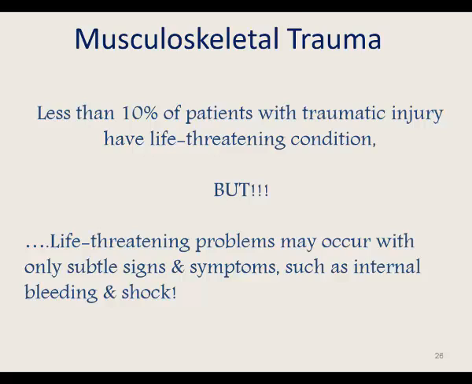Unintentional injury is the leading cause of death in the United States for people between the ages of 1 and 34. Be aware that less than 10% of patients with traumatic injury have a life-threatening condition, but life-threatening problems may occur with only subtle signs and symptoms, such as internal bleeding and shock.